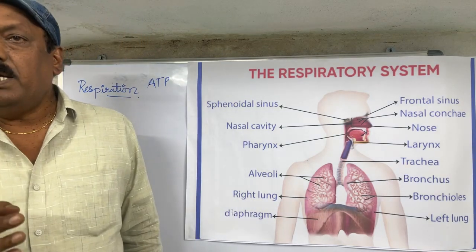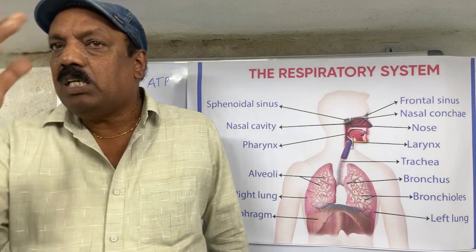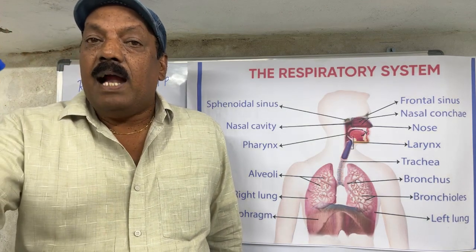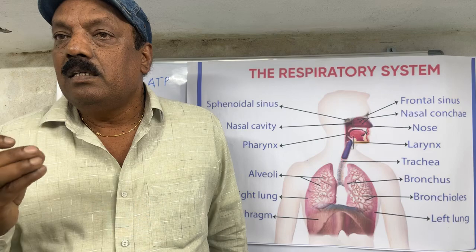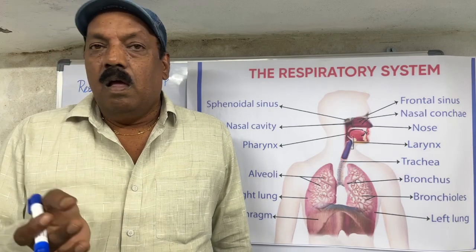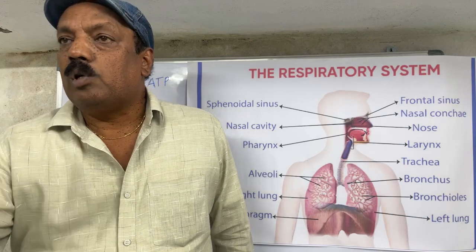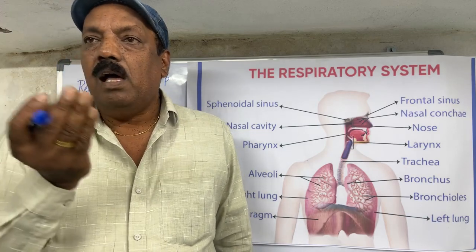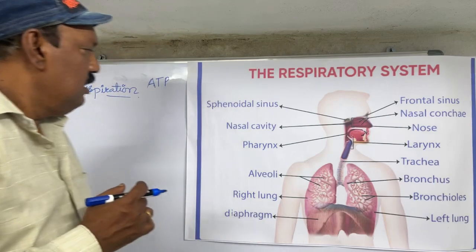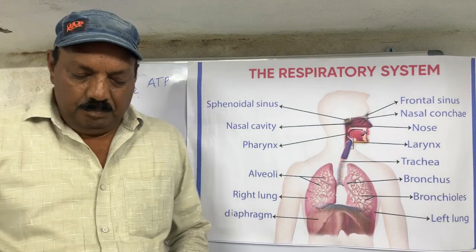Once again I will repeat. What is the relation? The plants are giving oxygen by taking the carbon dioxide, and the organism is releasing the carbon dioxide that is utilized by the plants to give oxygen. So this is what we call the respiratory system.